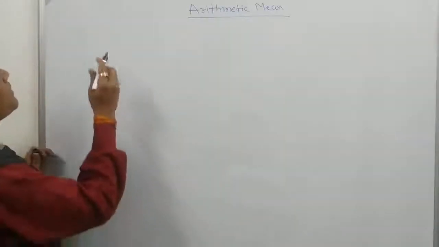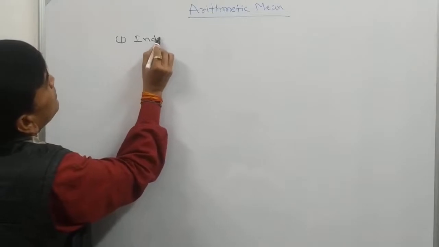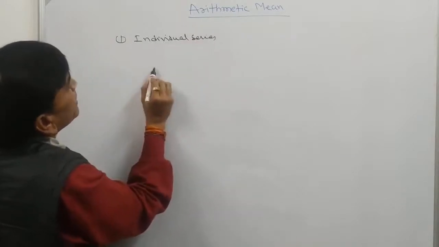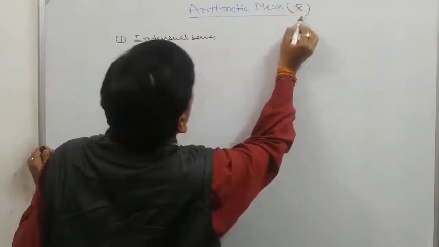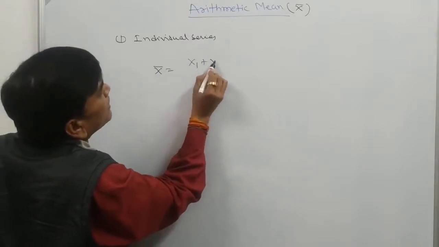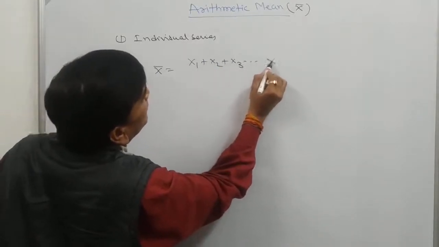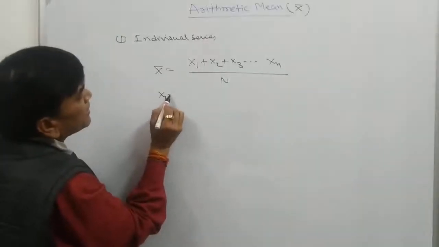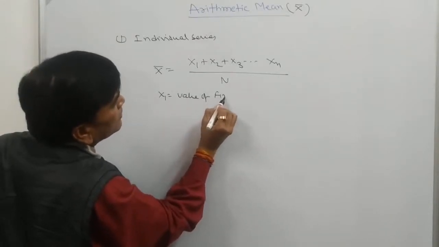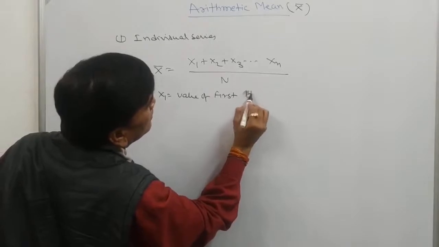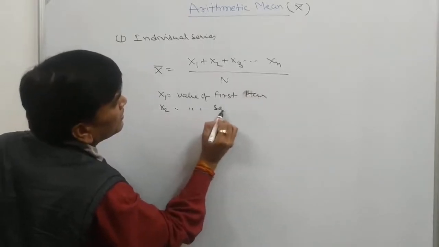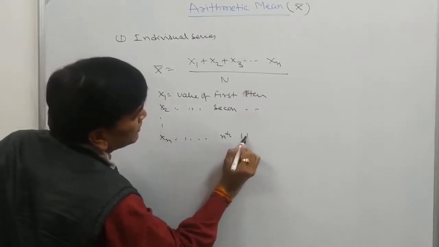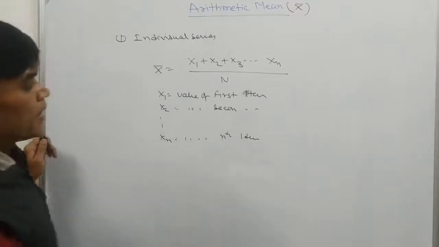In the case of an individual series, the symbol of arithmetic mean is x bar, and x bar is equal to x1 plus x2 plus x3 up to xn, we add all items, divided by the number of items. x1 is the value of the first item, x2 is the value of the second item, xn is the value of the nth item, and n is the number of items.